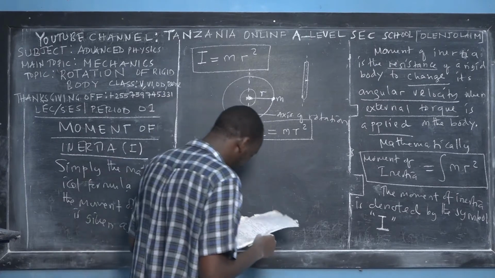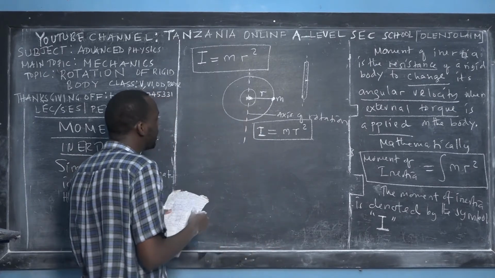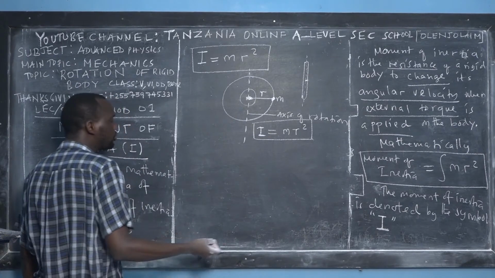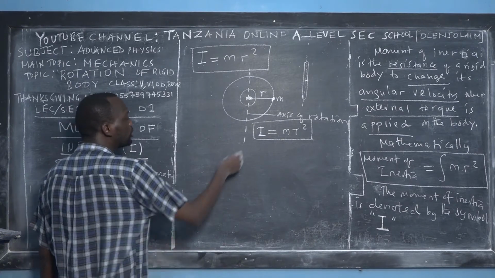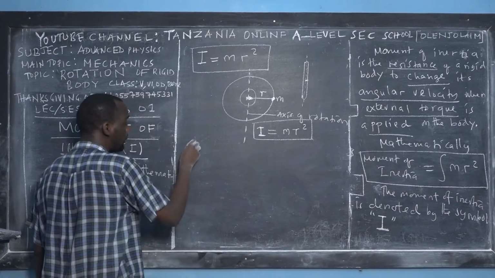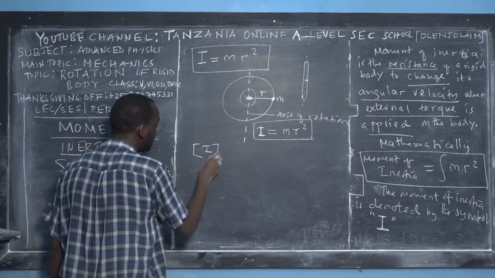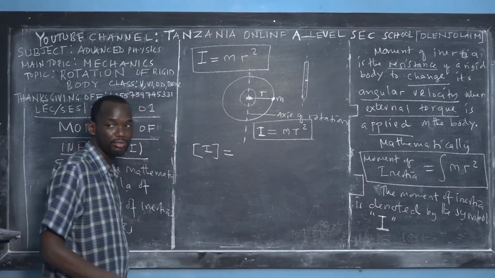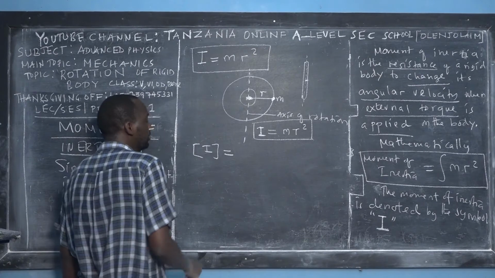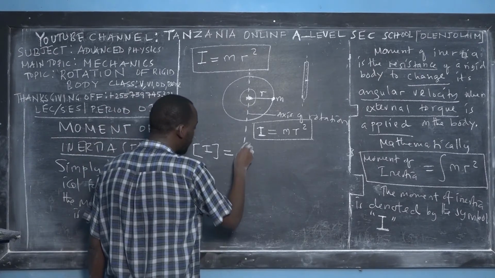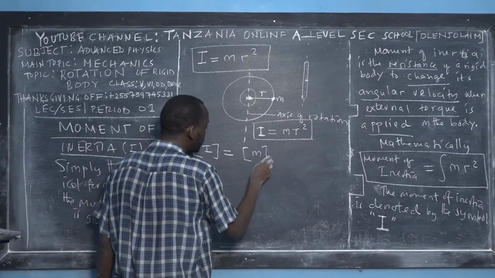So moment of inertia provides what? Providing resistance. Again, to remind you, we can also find the dimension of moment of inertia. I taught you in the topic of dimensional analysis. So for the dimension of inertia, you apply dimensions to both sides.